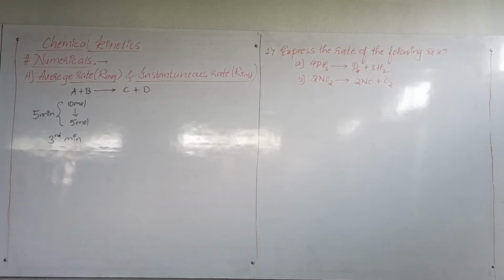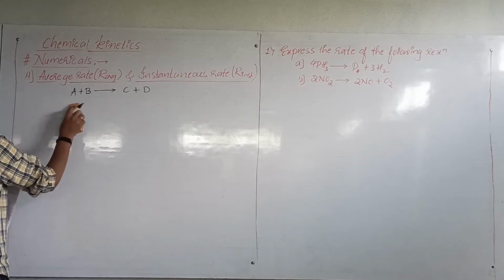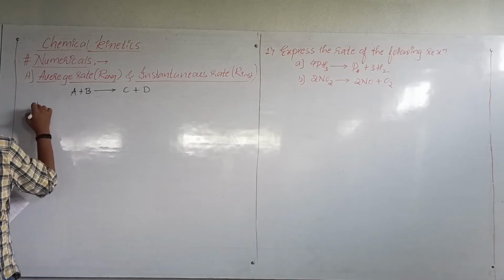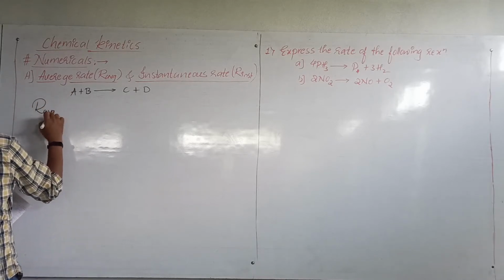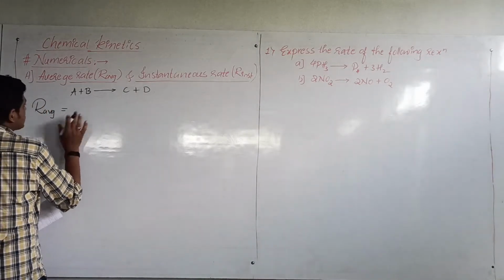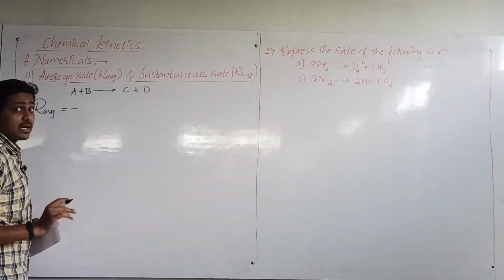So how do we express the average rate and instantaneous rate of the reaction, that we shall see now. First, when we express the average rate, I will write it as R avg. The minus sign we write for the reactant.